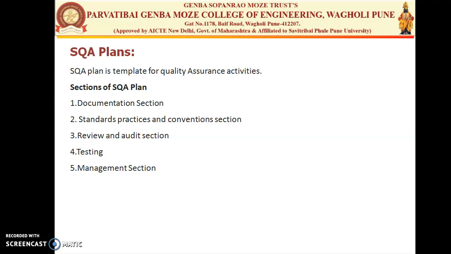There are various sections under the SQA plans. So different sections here I have mentioned. First is the documentation section. Second is the standard practices and conventions section. Third is the review and audit section. Fourth is the testing section, and fifth is the management section.